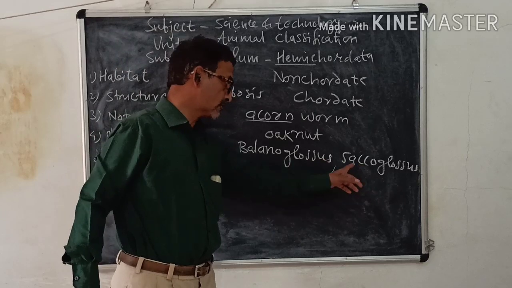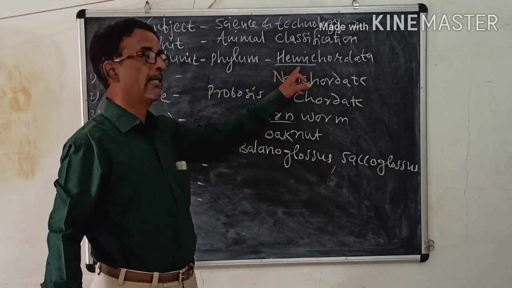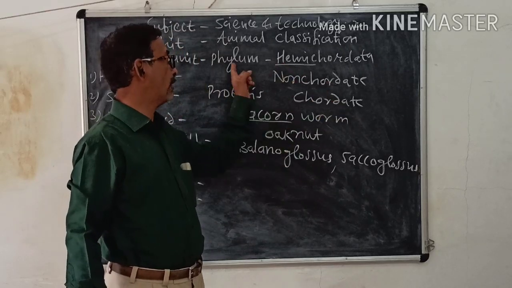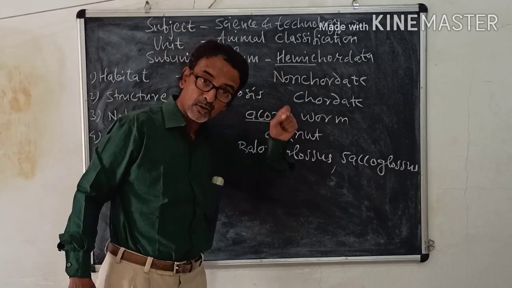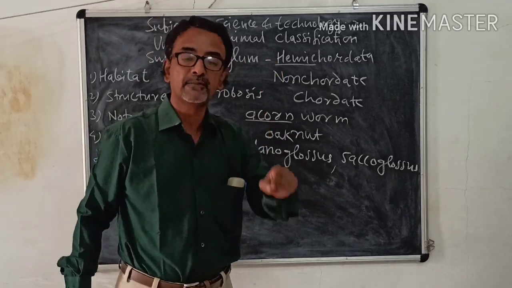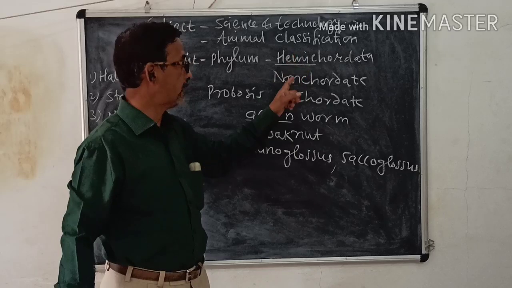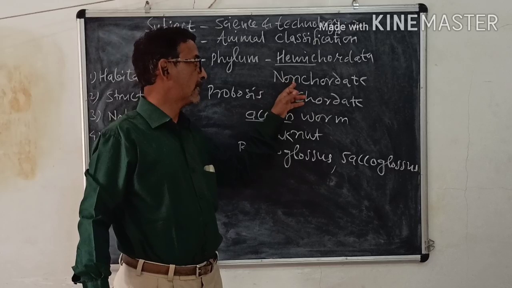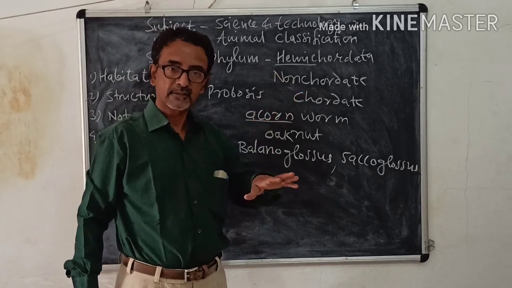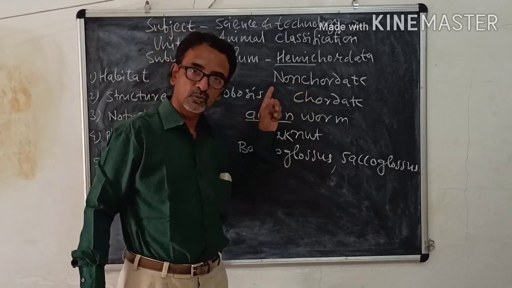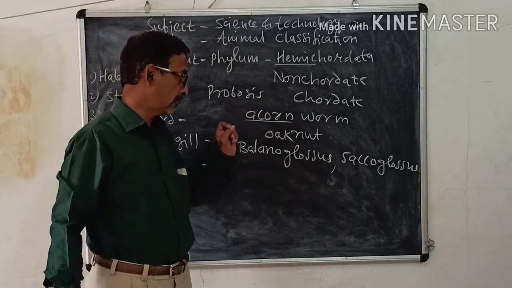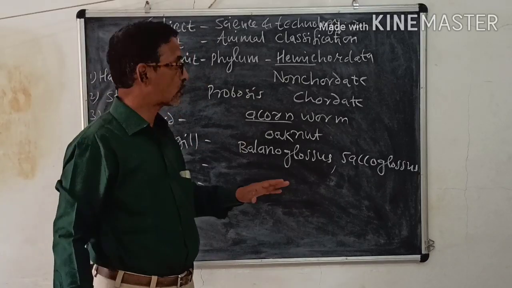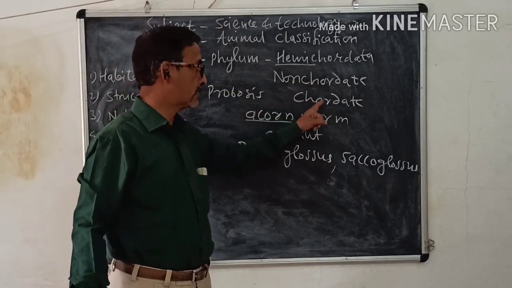Balanoglossus and Saccoglossus are the two examples of Hemichordata. These are the characteristics of the animals belonging to phylum Hemichordata, and Hemichordata is called the connecting link between non-chordates and chordates because it contains, for the first time, some characters of the chordates, like presence of notochord in the proboscis region and presence of pharyngeal gill slits.